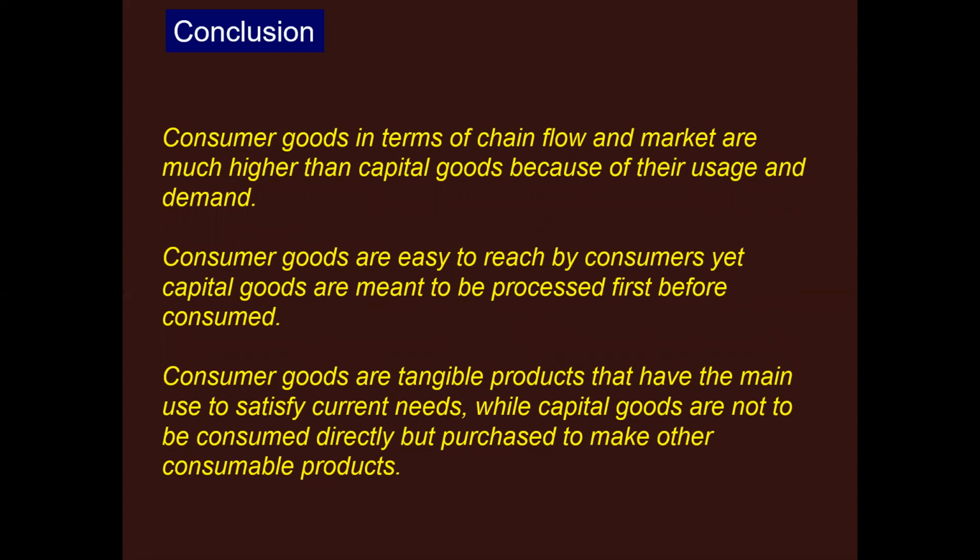So consumer goods may have higher demand and more usage, but capital goods are used for the further process. The consumption goods are produced with the help of capital goods only. Consumer goods are the tangible products that are used to satisfy current needs, while the capital goods are used to produce the consumer goods that will help to satisfy your needs.